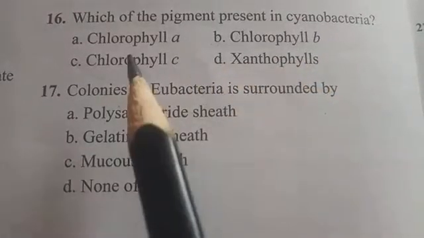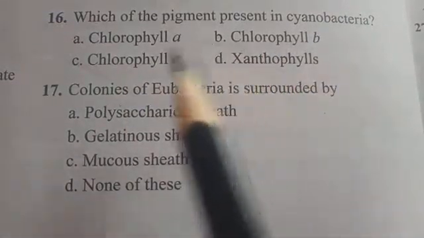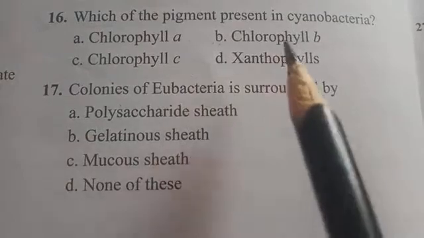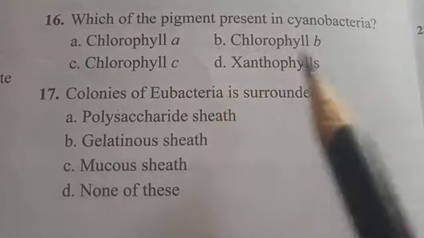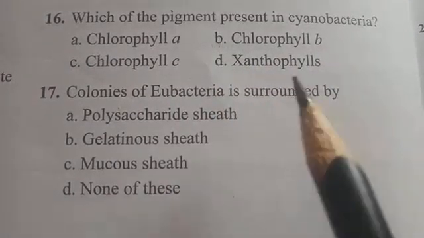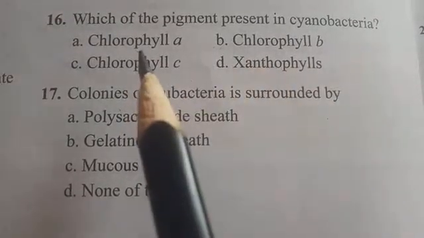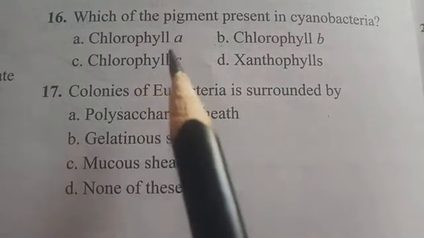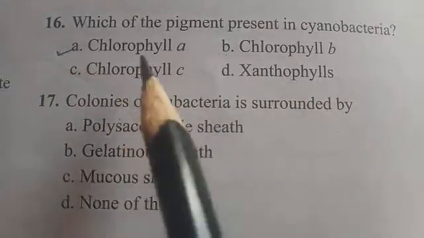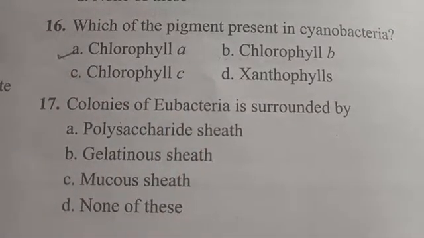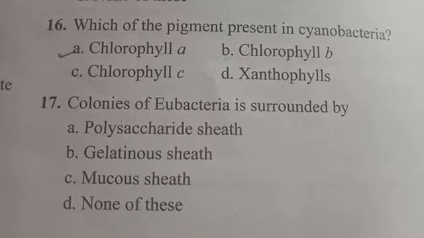The options are chlorophyll A, chlorophyll B, chlorophyll C. These are usually found in algae, other eukaryotes and higher algae, even in plants, and xanthophylls may also be observed in plants. But the pigment present in cyanobacteria is chlorophyll A, so option chlorophyll A is the right answer. Along with this there may also be a presence of xanthophylls.